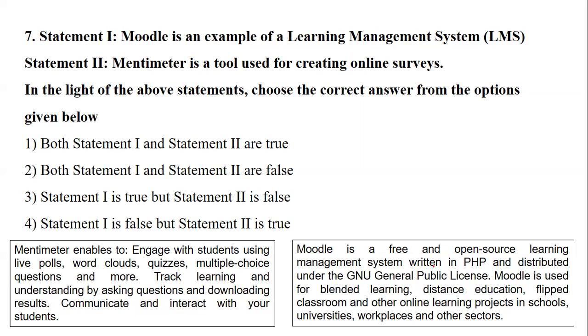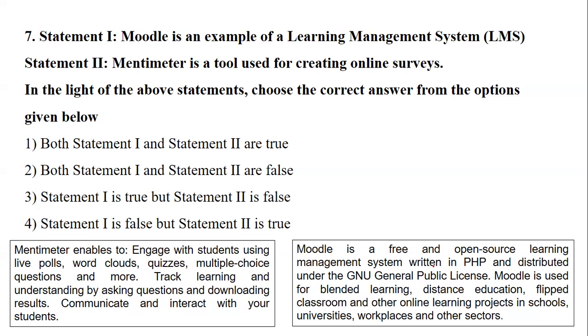Moodle is used for blended learning, where we have distance education, flipped classroom, and online learning, which is happening in schools, universities, workplaces, and other sectors. So you can have a blend of your traditional, offline and online methods, and then you can provide them. This happens with the help of free and open software, that is Moodle.